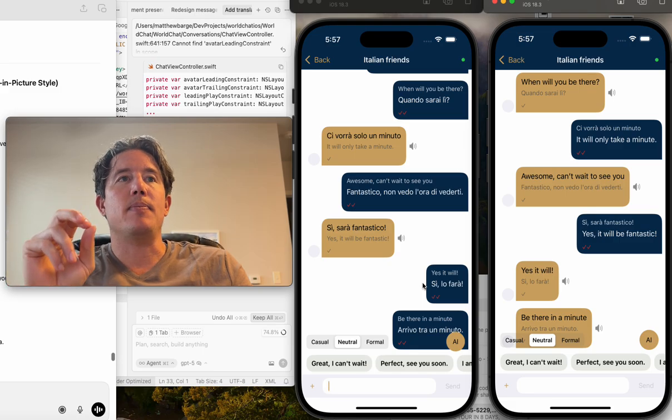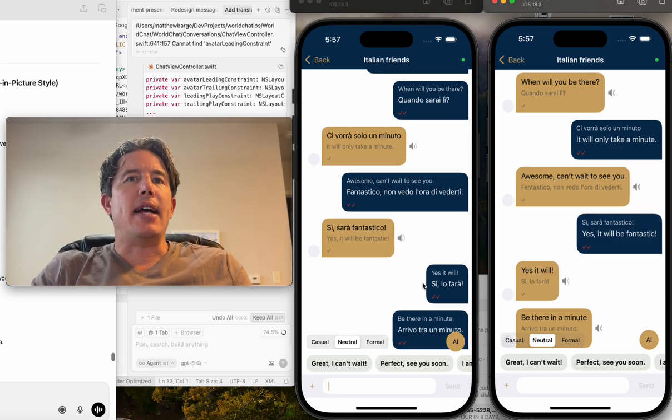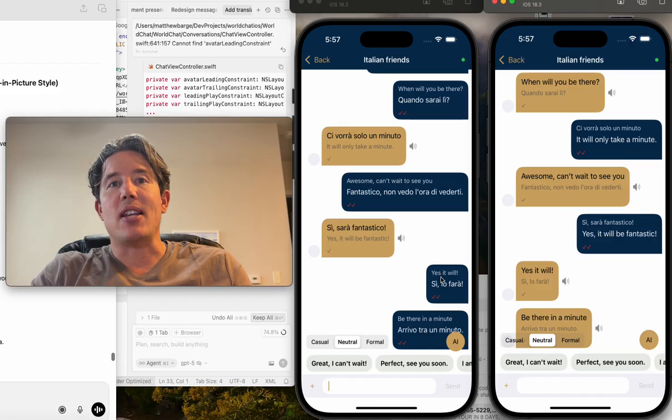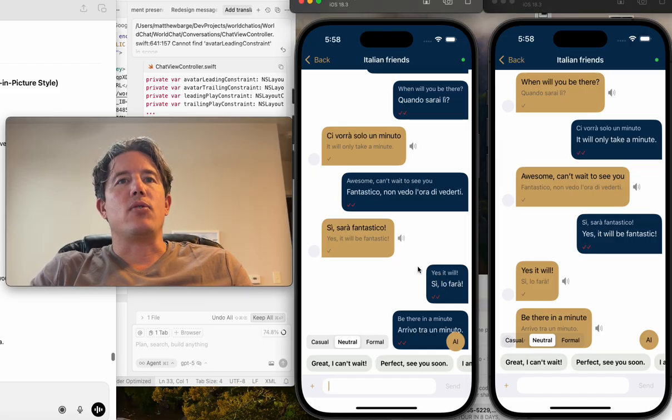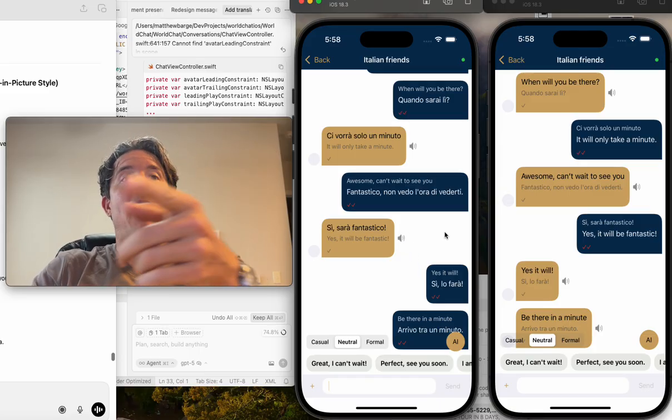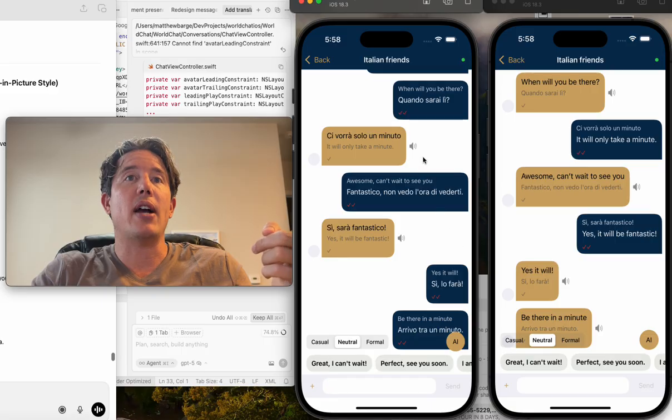The reason this matters is that we see non-sender messages on the left, we see sender messages on the right. And we also have this voice tool. Sì, sarà fantastico. So you can learn: my friend sent me sarà fantastico, and I can hear it now.